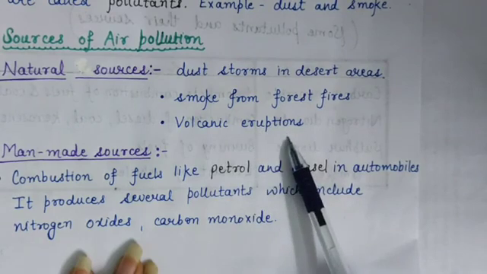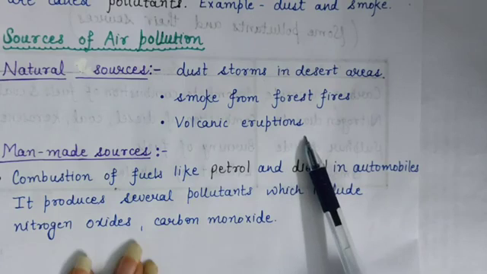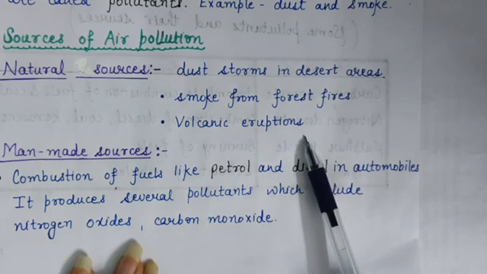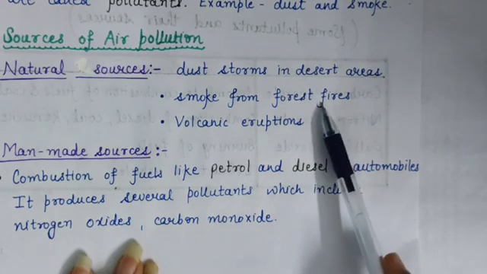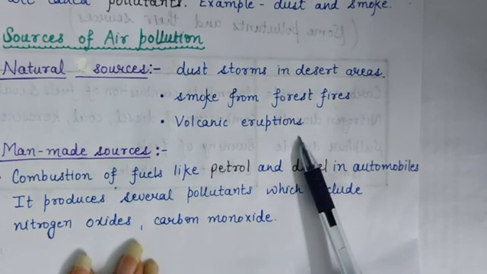Volcanic eruption is the most lethal natural source of air pollution. These lead to a large amount of ash and toxic fumes into the atmosphere and pollute the air.